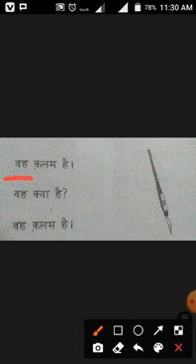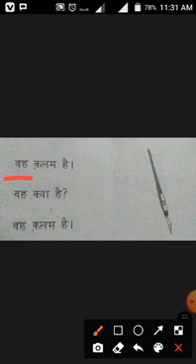It or that. When the thing is far away, you should use vah. When the thing is very nearby, you should use yah. Yah means he, she, this, nearby. Vah means he, she, it, that. So vah kalam hai, that is a pen.